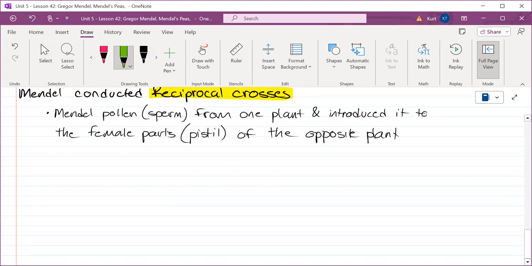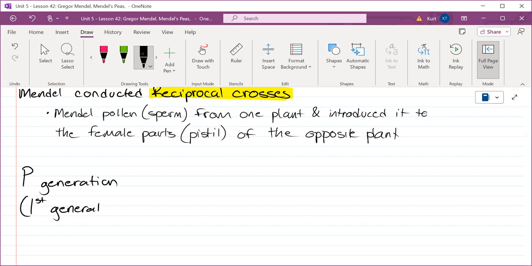Here is, this is going to be the P generation. This is hopefully going to start your new terminology. The P generation is the first generation. P stands for parents, not pea plants. If your parents were the P generation, then you would be the one after that. And there is a name for that, but I'll get to that in a moment. So here's what he did.